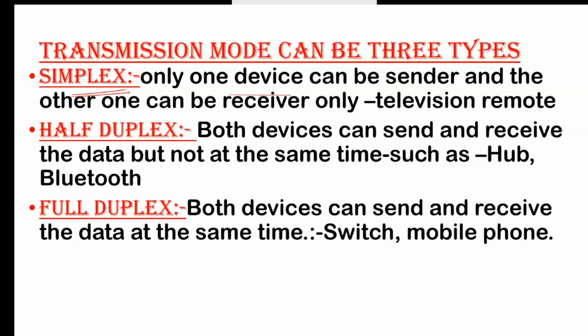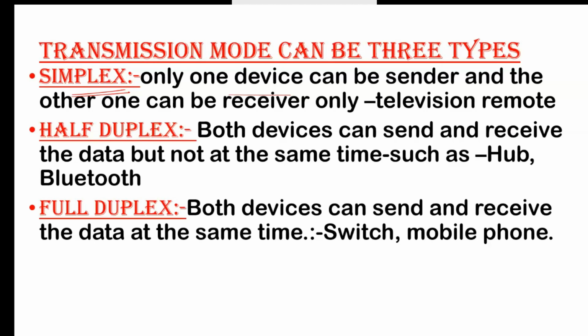When you send data from your first mobile to the second mobile, the second mobile can't send data to the first one at that time. When this transmission completes, after that you can transmit the data via the second device. That is called half duplex.